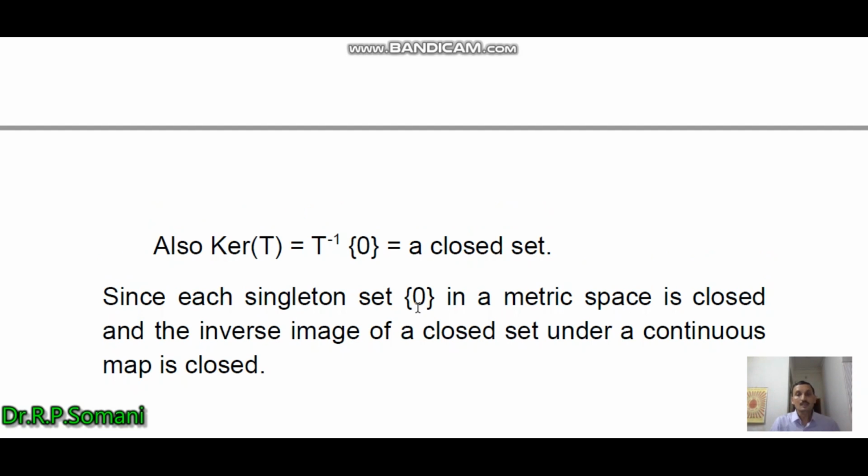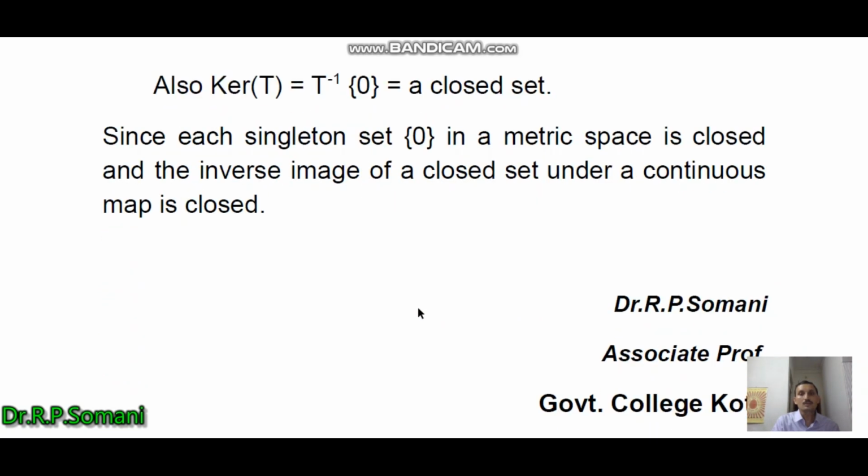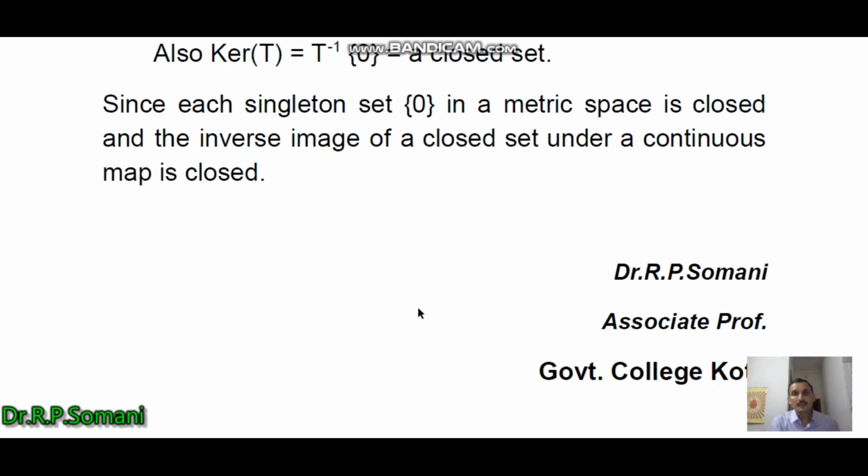So in this way we obtain that this kernel T set is a linear and closed set. So in today's lecture, we have defined continuity and boundedness, and related to them, we have considered the equivalent conditions for continuity and boundedness, and that continuity at one point implies continuity at the other points also. So this is today's topic. For more detail, you can go to any reference book of functional analysis.